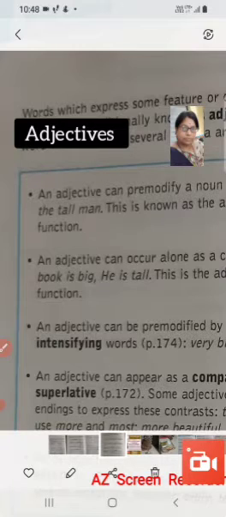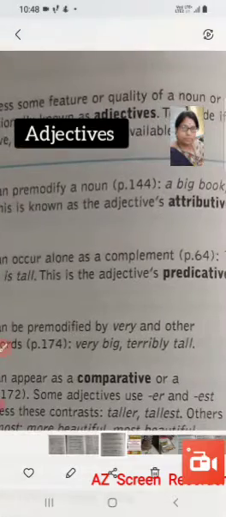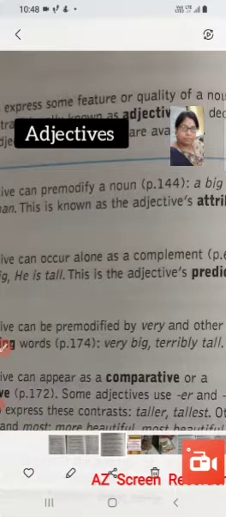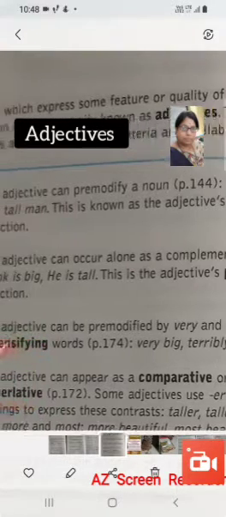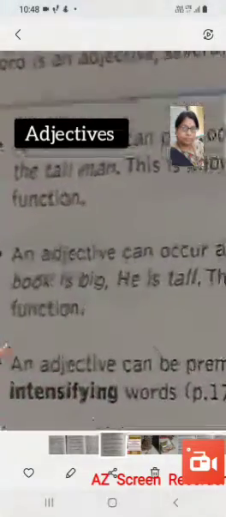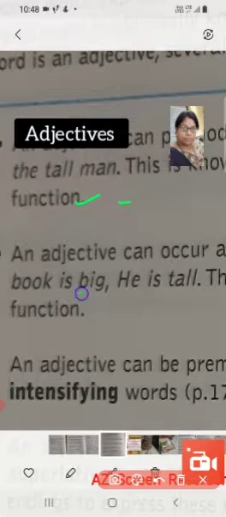Now the second criterion: an adjective can occur alone as a complement. An adjective can occur in a clause as a kind of complement. For example, the sentence, the clause, the book is big. Here, big is the complement of this book. It comes as the complement in a clause. Then in the next clause, he is tall. Tall is the complement. That is, it gives more information about the subject, that is he.